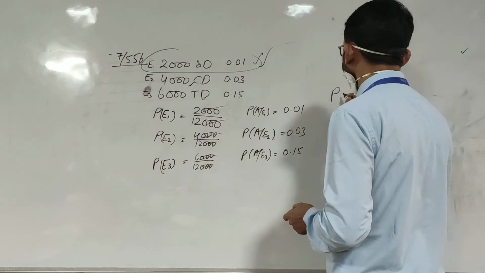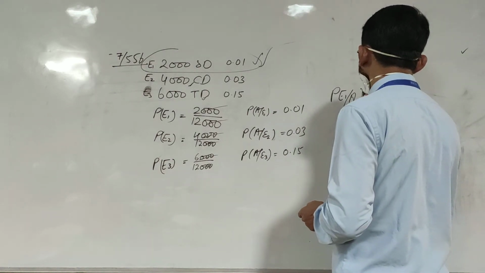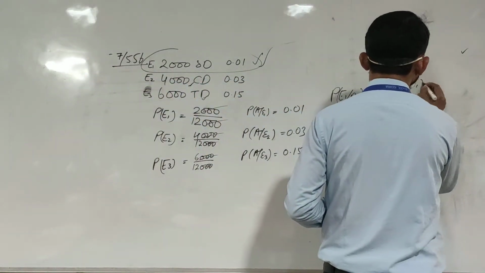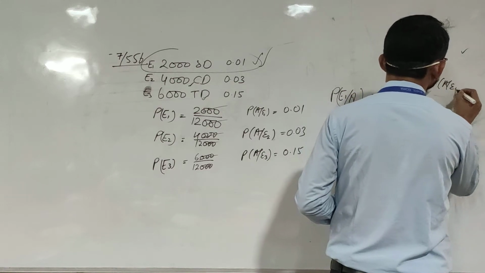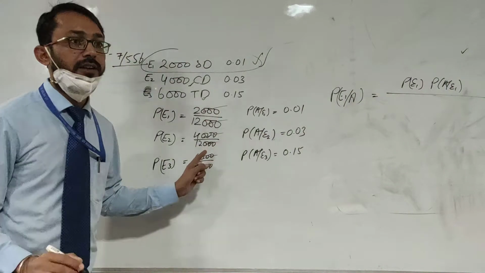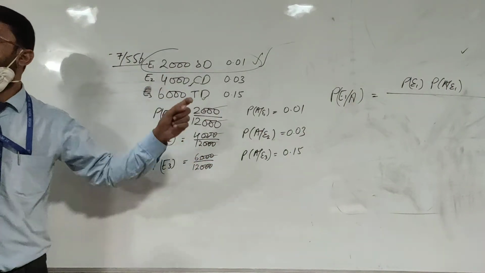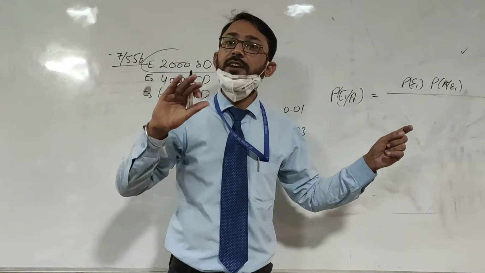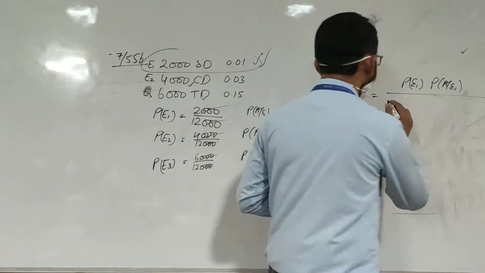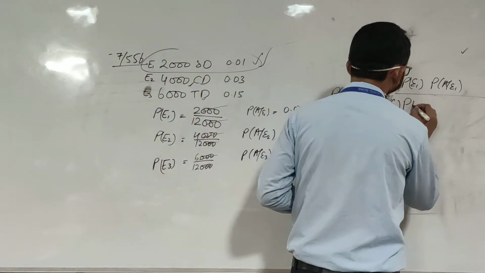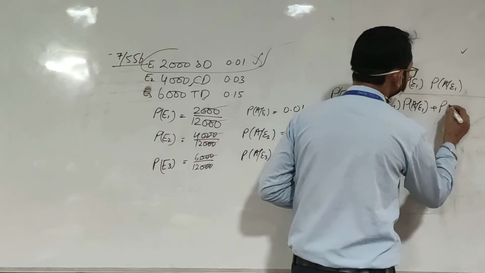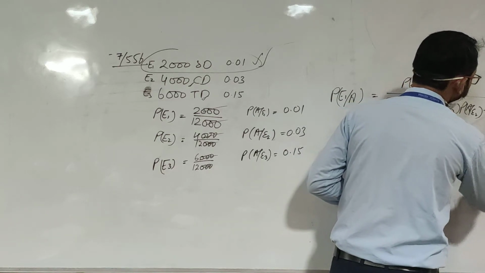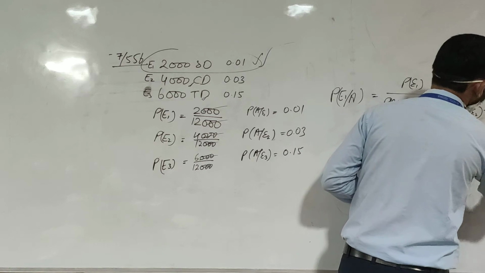So P(E1|A) is P(E1) P(A|E1) over the total probability. Total probability means all the conditions: accident took place for the scooter driver, accident took place for the car driver, plus accident took place for the truck driver. So P(E1)P(A|E1) plus P(E2)P(A|E2) plus P(E3)P(A|E3).